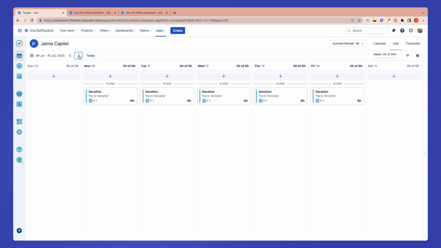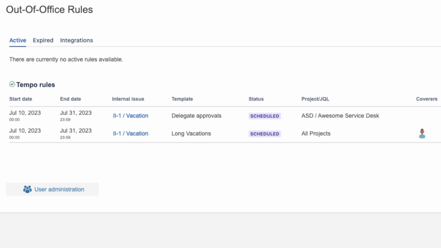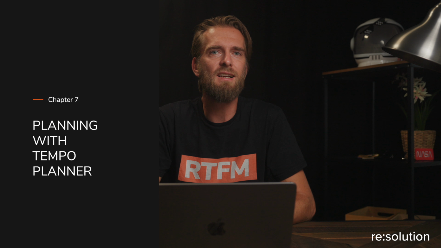And the changes will update in the out-of-office rules. I can wait or just click on Refresh Tempo Rules and the new details will be there. In Planner, you can do exactly the same things with a bit of a different UI. Let's go there for a quick review in case you haven't seen it before.